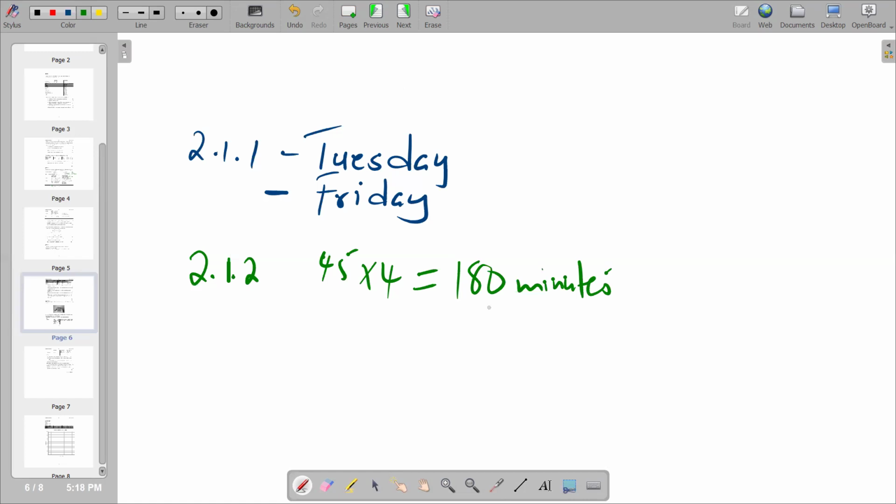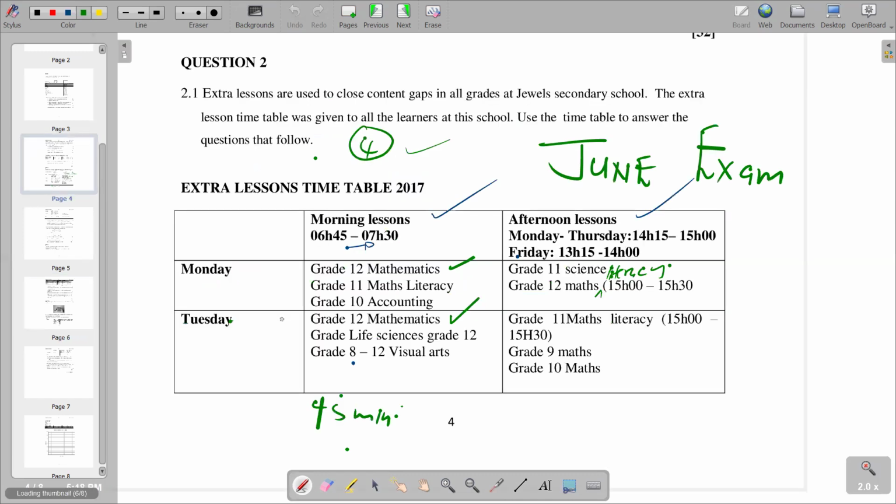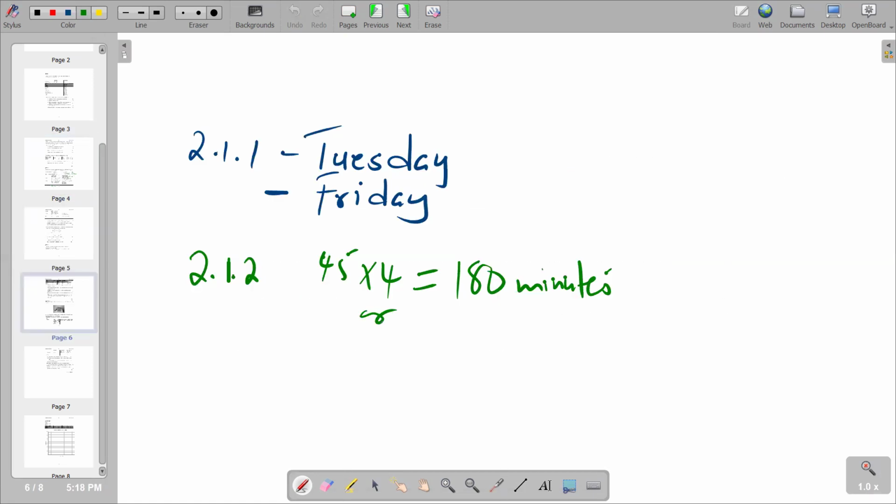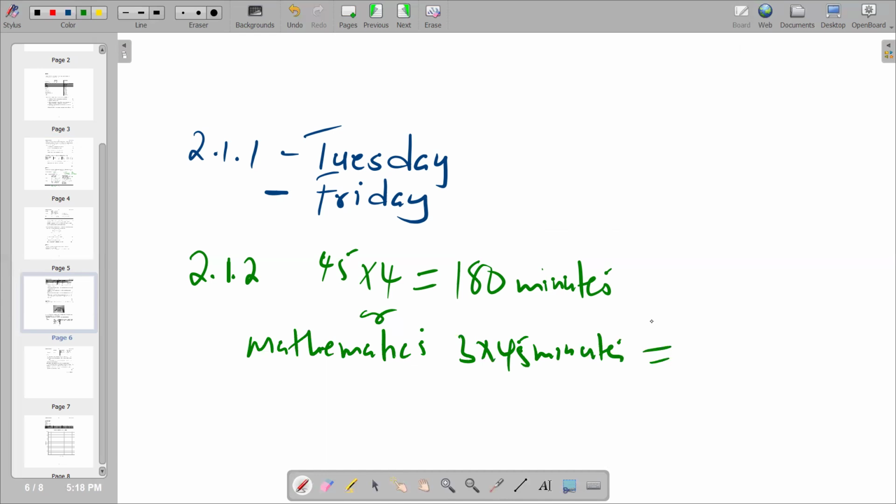Or if you try to break it down, you say, if you check the number of times we have for mathematics, we have 1, 2, 3. Then accounting only one period. So for mathematics, it's 3 times 45 minutes. If you multiply by 3, you get 135 minutes.